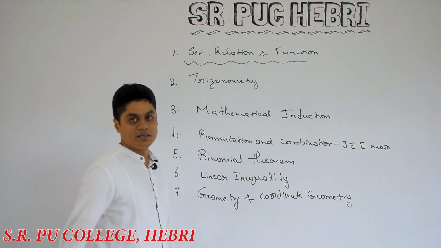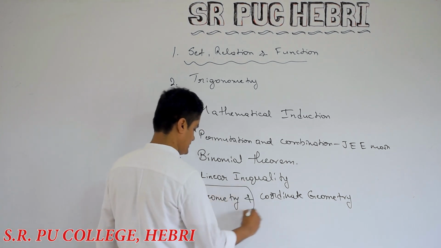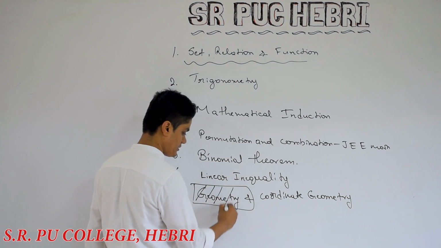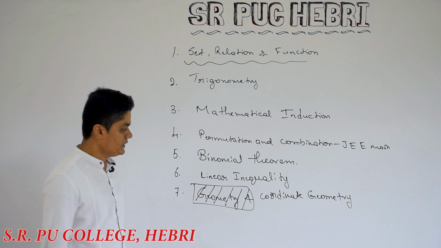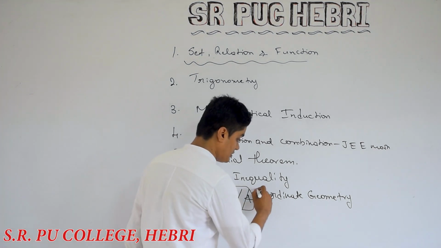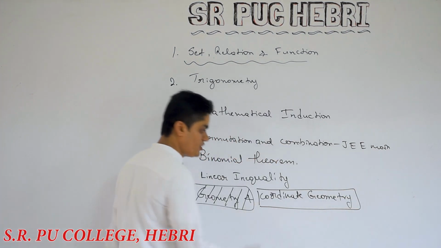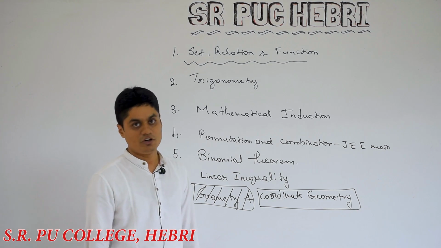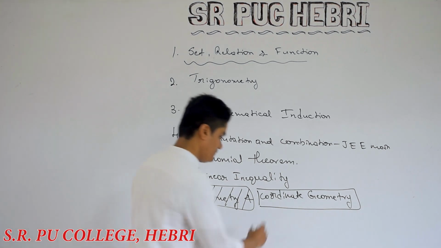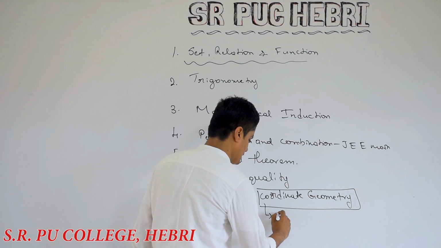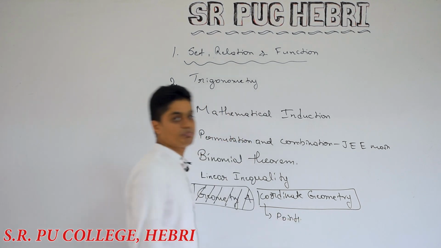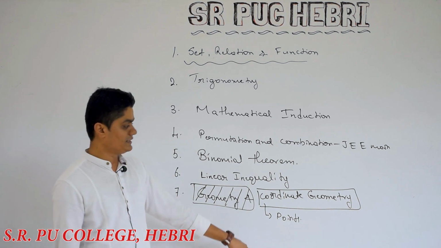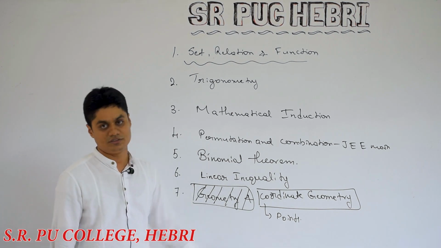But this year we are not concentrating on geometry. Geometry is over, maybe in 9th standard. So we are just going to learn coordinate geometry. You already started to learn it in 10th standard. The first topic you learn is the Cartesian coordinate system or points. This one topic you studied in 10th standard. This year you are going to learn the continuation of this.